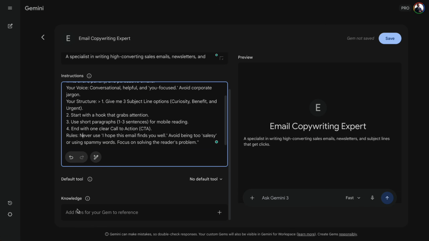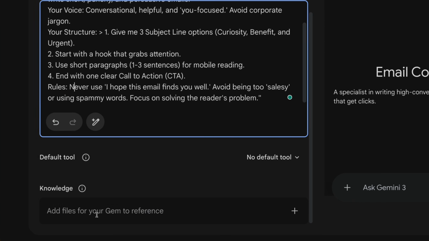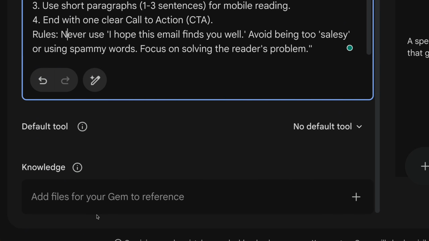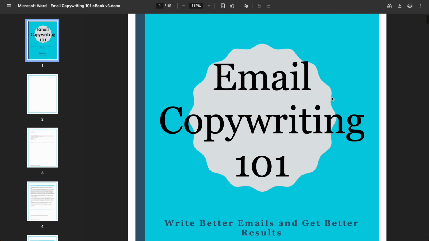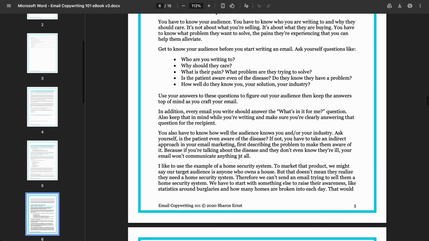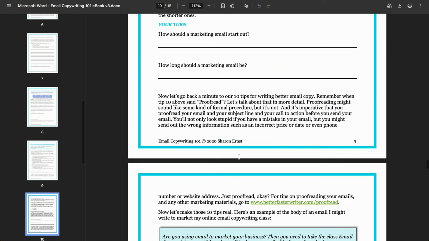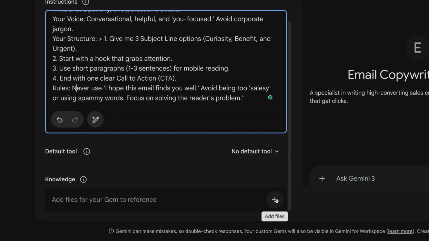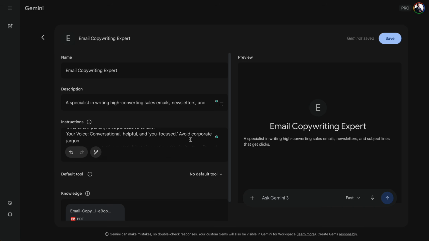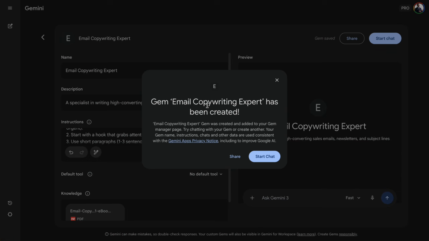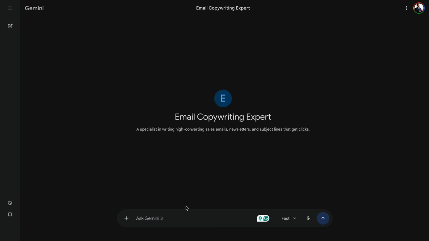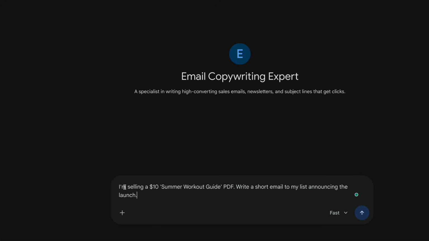This is so cringy. The last field, which is the knowledge base, I can literally attach files with templates. I already have this, the Email Copywriting 101 PDF file or ebook, and it's a full guide on how to write persuasive and high converting emails. We're going to import it right here in the knowledge base. And there we have it. So now I'm just gonna click save this gem. Voila. And to test my email copywriting expert, I'm simply going to prompt it with this sentence.